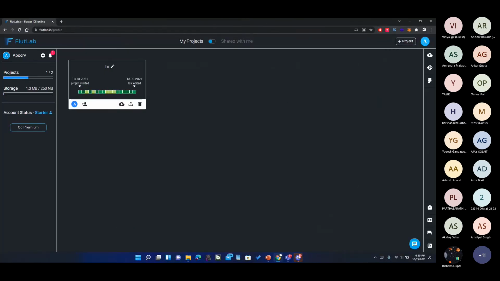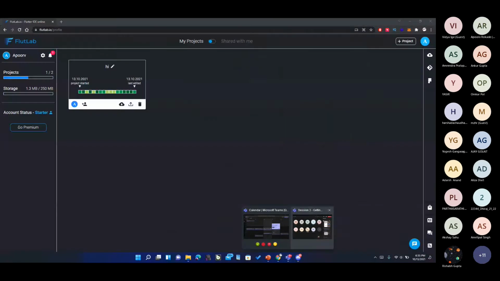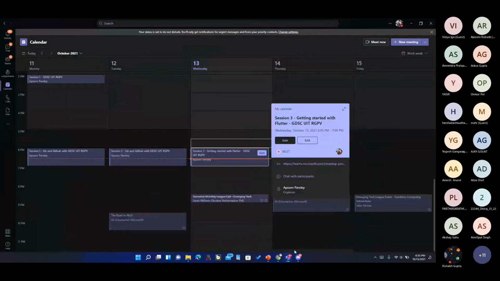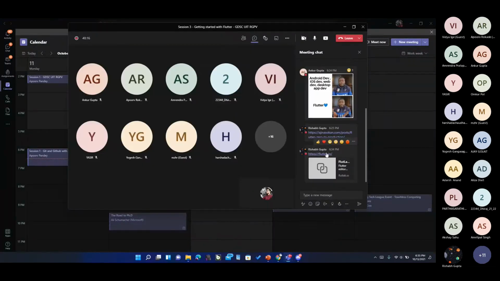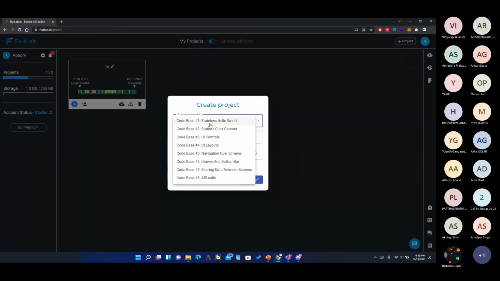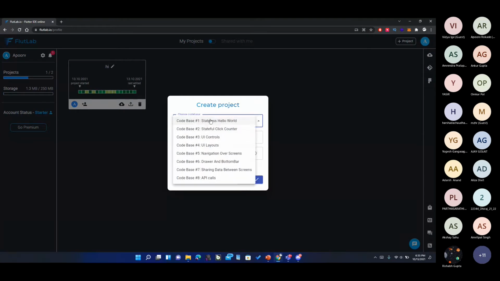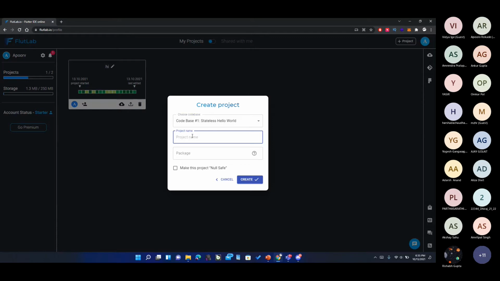Hello, am I audible? Yes. Sir, while starting a new project, it is asking for code base. So which code base do we have to choose? Okay. You can simply choose the Hello World template if it is there. Yes, sir. Yes, yes. You need to select the stateless hello world project. Yes, I am doing it on the screen as well right now. So yes, select the stateless hello world project. Let's give it a name. Hello world.